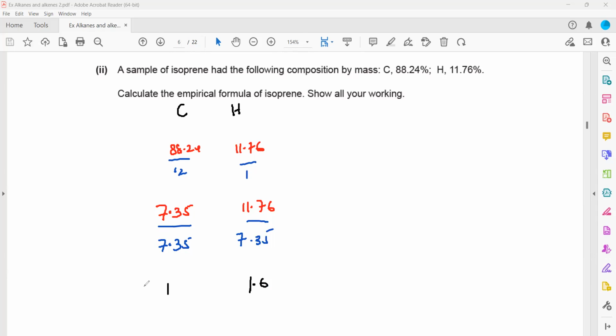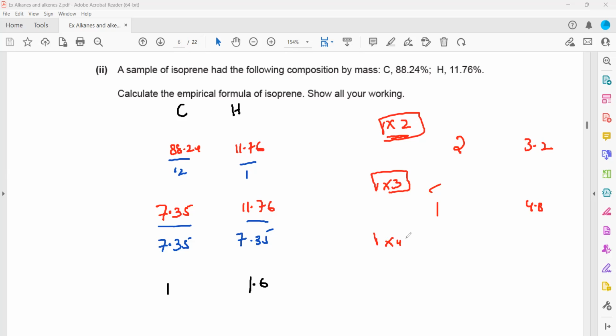How will I identify it? If you don't understand which number to multiply by to get a whole number, the simple rule is you start with 2. When I multiply both of them by 2, this will be 2 and this will be 3.2. It is not giving me a whole number, so I should not multiply by 2. What if I multiply both by 3? This will be 3 and 1.6 times 3 is 4.8. Again, not a whole number.